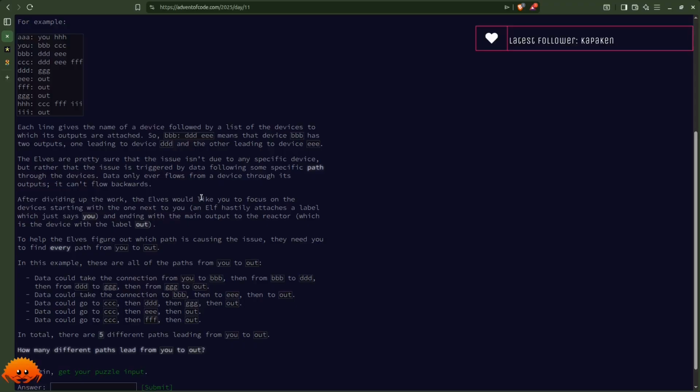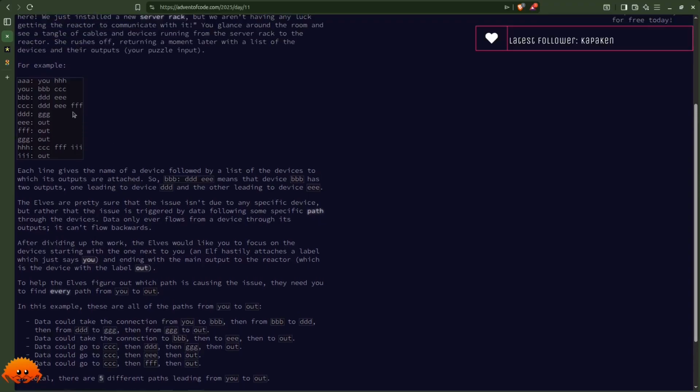Data only ever flows from a device through its outputs, it can't flow backwards. After dividing up the work, the elves would like you to focus on the devices starting with the one next to you. An elf hastily attaches a label which just says you, and ending with the main output to the reactor, which is the device with the label out. So this is our starting point, and these are our endpoints.